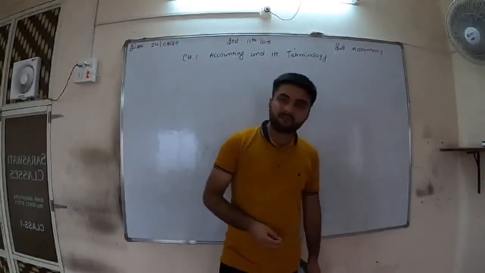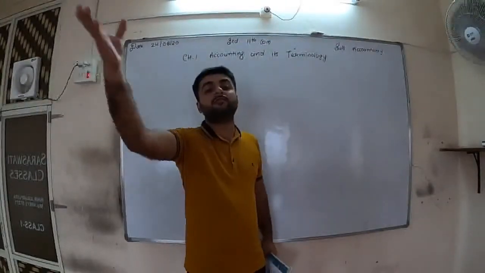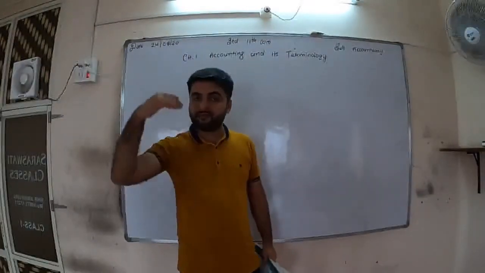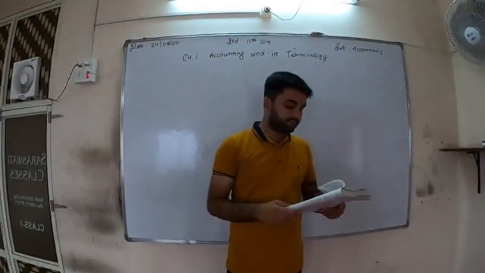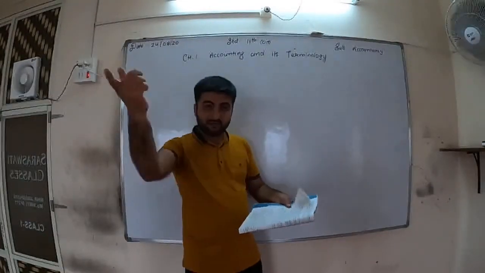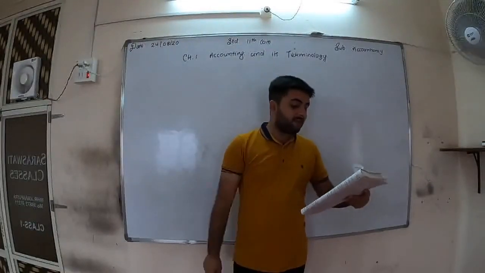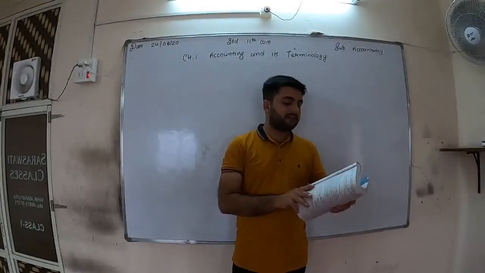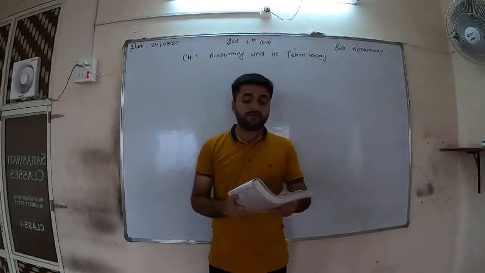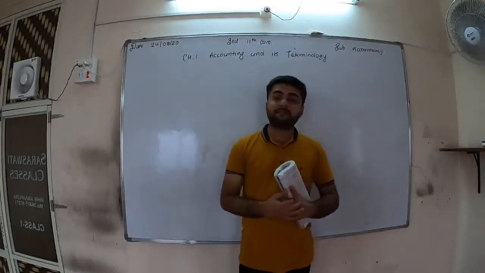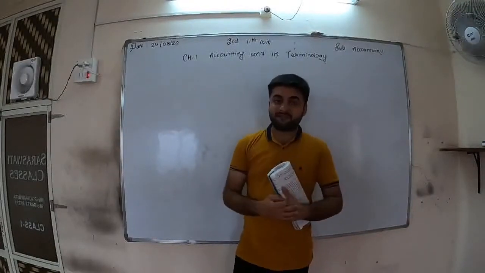In short, liability means what we need to give. Amount payable, see they are writing amount payable, to give means to pay. Amount payable by the business for credit purchase of goods or assets, or the amount payable for borrowed money, is known as liability.